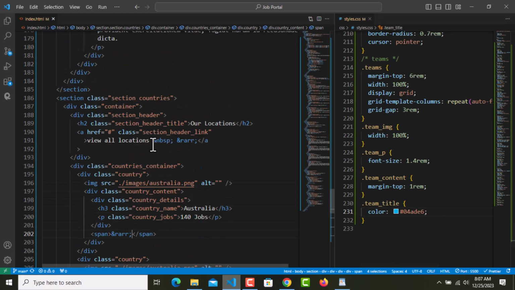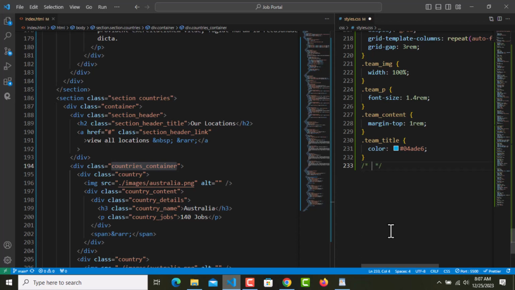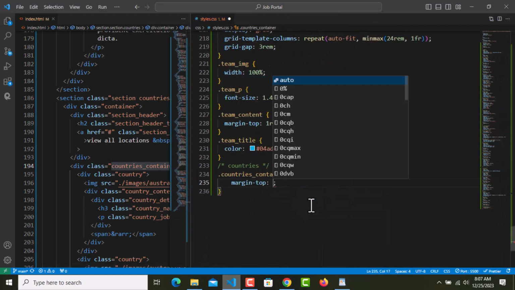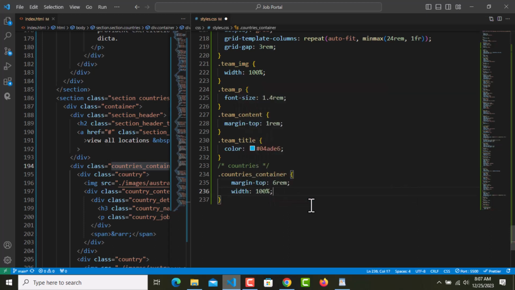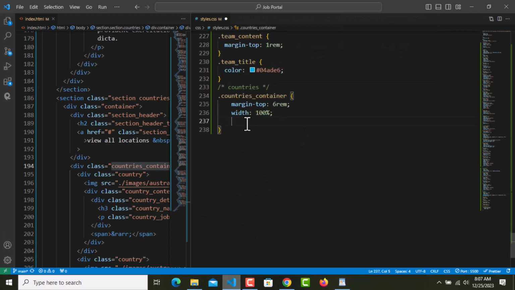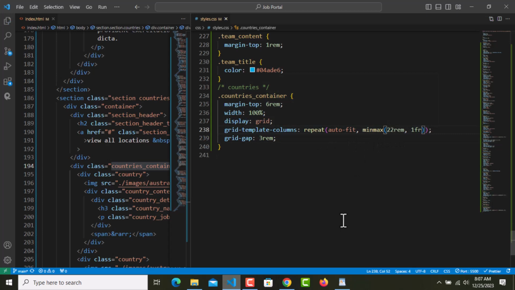So what I need is countries container. I have added a comment, paste this, and right in here, first of all, we need margin top of 6 rem. We need a width of 100%, and the same things, we need grid, but this time the maximum width should be 22 rem. And now let's have a look.